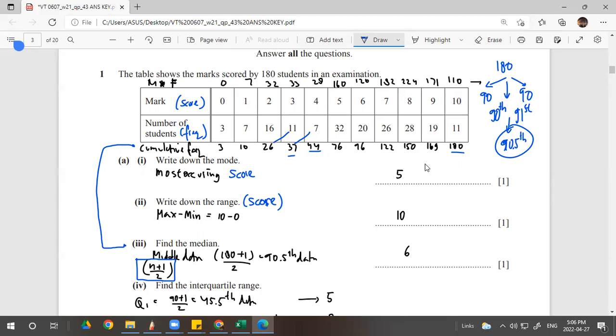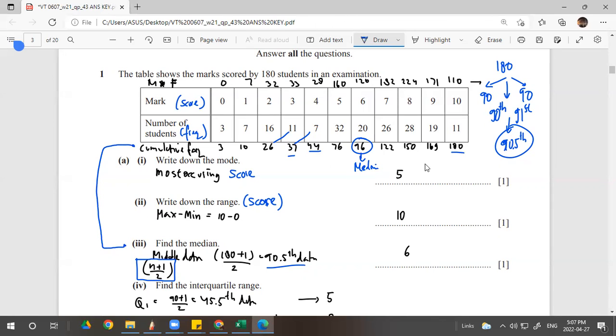So 90.5 data is located in between 76 and 96 here. So this is the location of the median. The 90th and 91st data are located in this part, 6. So write down 6.